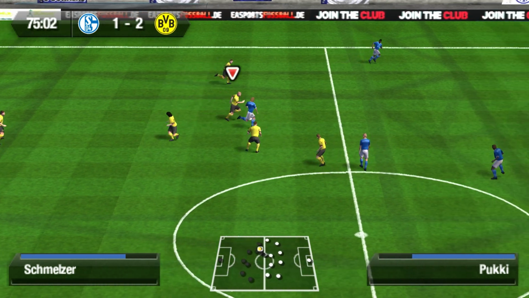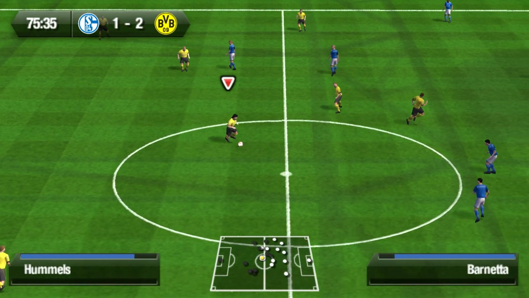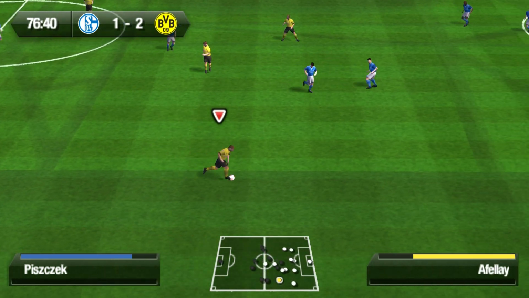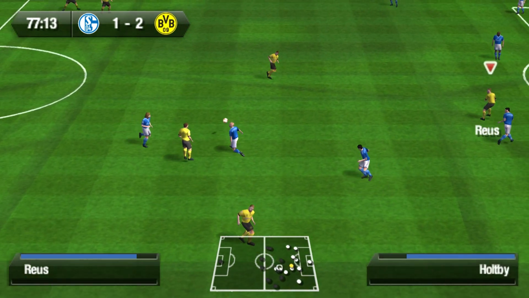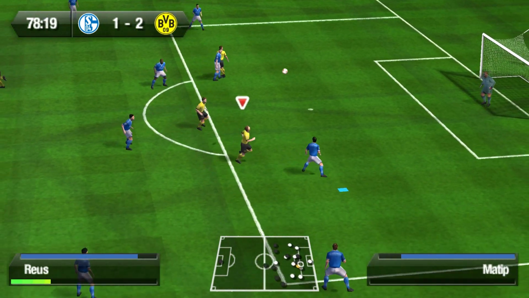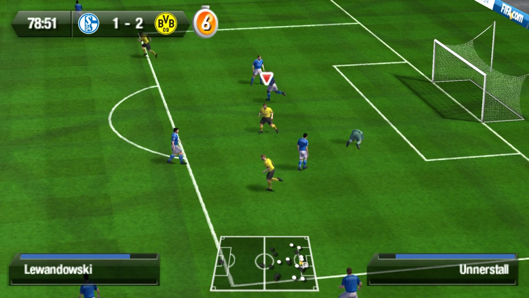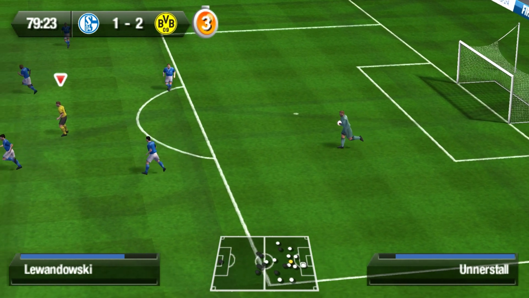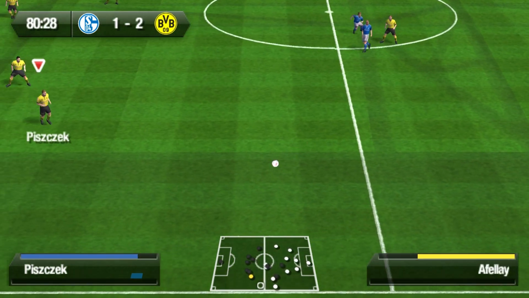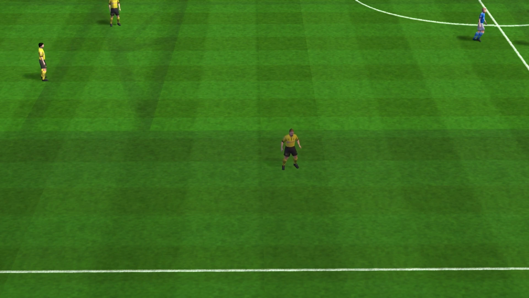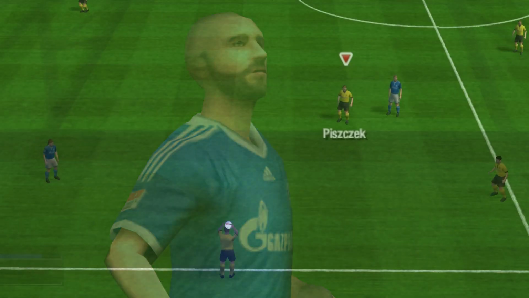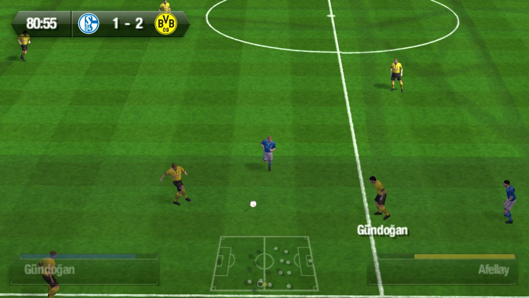Smeltzer driving forward, a turn from Smeltzer, a pass to Mats Hummels to Piszczek driving forward a bit for Borussia Dortmund from right back, cuts inside a bit, plays it to Robert Lewandowski, but the pass is blocked. It bounces to Kevin Crosskreutz, driving forward, and then a left-footed shot, blocked and intercepted, and then it's with the Schalke keeper Unnerstall. Unnerstall plays it forward for Schalke, and then a pass forward for Schalke is deflected, and that may be a Schalke throw on the left. And no, off a Schalke player last, so a throw to Borussia Dortmund.